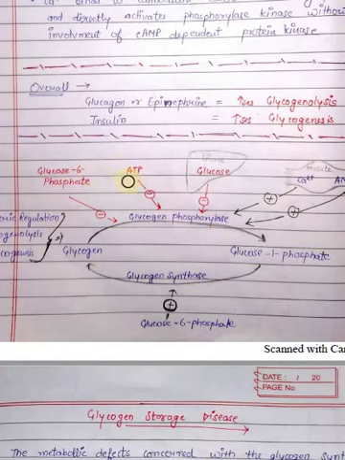Glucose 6-phosphate, ATP, and glucose in liver inhibit glycogen phosphorylase, which is the enzyme of glycogenolysis. And in muscles, calcium and AMP stimulate this enzyme. On the other hand, glycogen synthase is stimulated by glucose 6-phosphate. This is the overall mechanism of allosteric regulation.